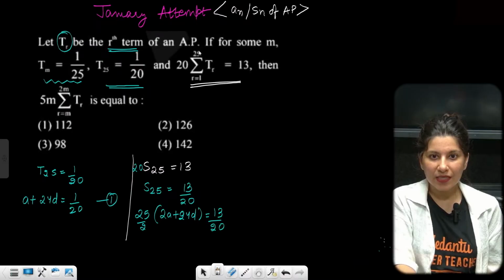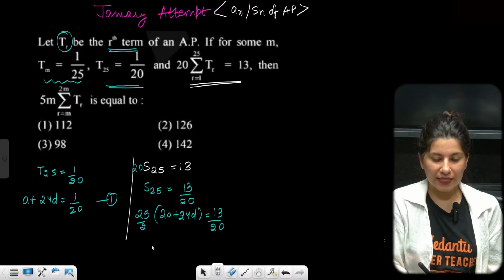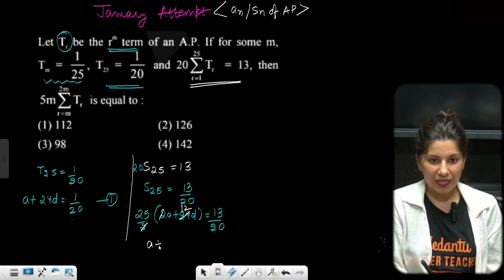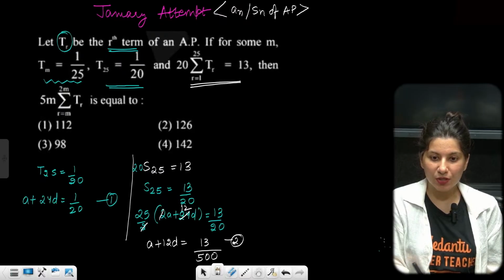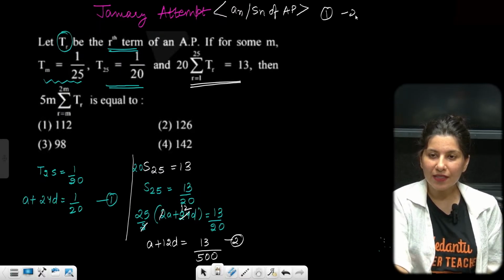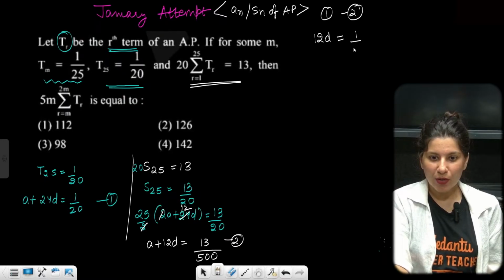Okay, this is sigma of this. So 2 cancels. So it is A plus 12D is equal to 13 upon 20 into 25, which is 13 upon 500. This is the second equation. Now subtract: 1 minus 2. So 12D is equal to 1 by 20 minus 13 upon 500.